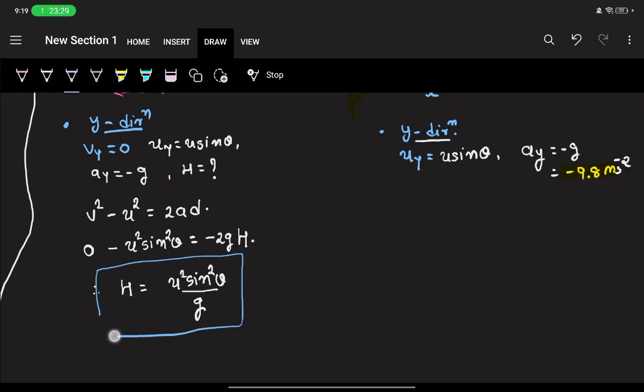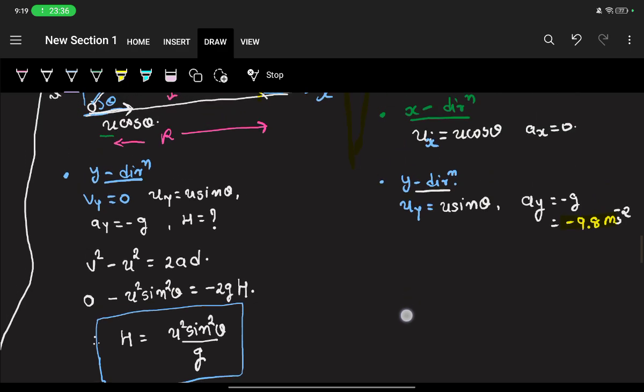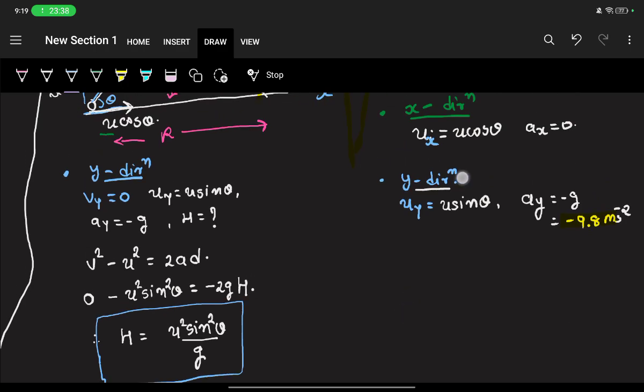In the previous part, we wrote "y direction". What does that mean? This is short form for direction. It is just the direction of u sin theta, upwards, which is just the y direction. I have just written that it's the y direction. We are talking about the y direction here, and here we are talking about the x direction. Got it? So we found out the height, right?